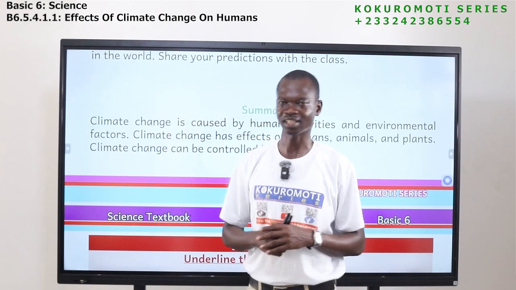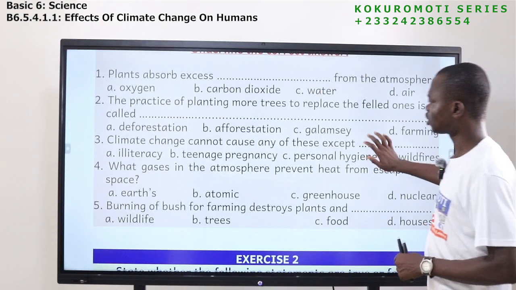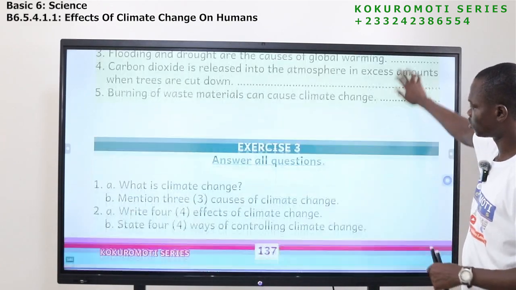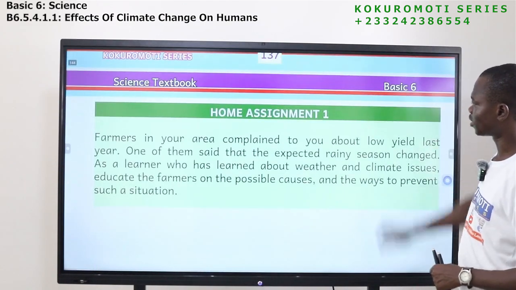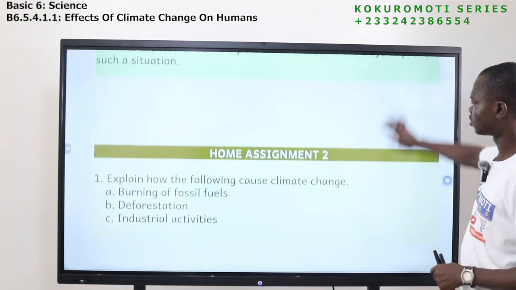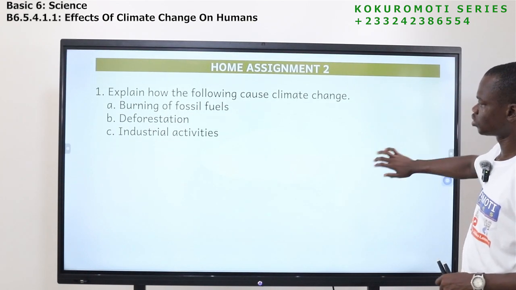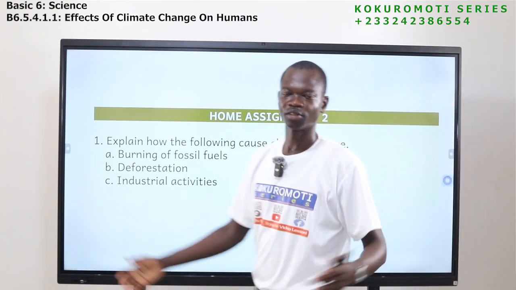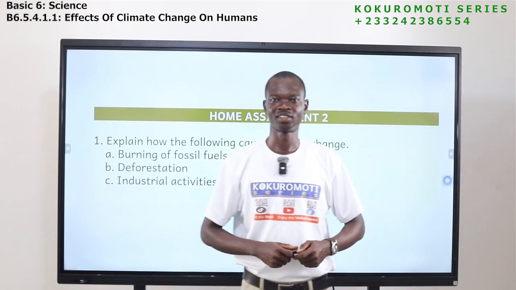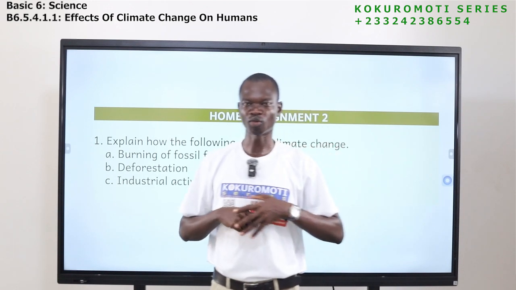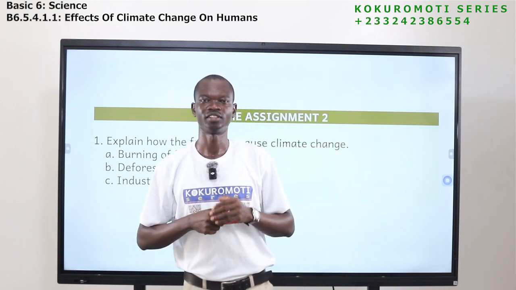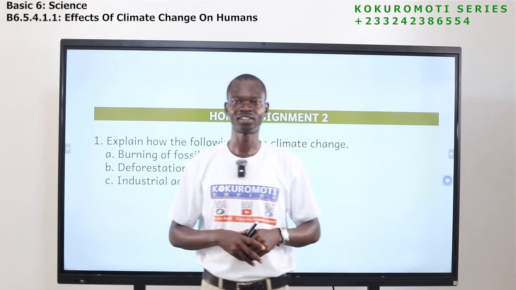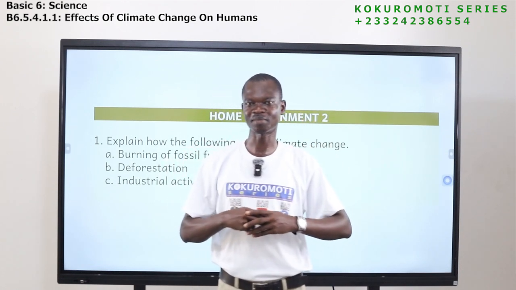Now let's look at the exercises. So now exercise 1 is here. We have exercise 2, we have exercise 3, then we have home assignment 1, home assignment 2. So this is what we are doing as your exercises and your home assignments. We are bringing our lesson to a close. Take your time and read the book. Watch the video again. If there is something that you don't understand, feel free. Your teachers are there, your parents are there. You can also WhatsApp me with the number over there.